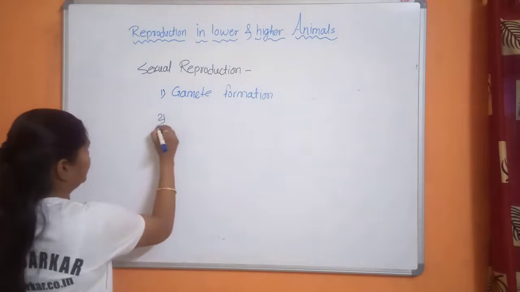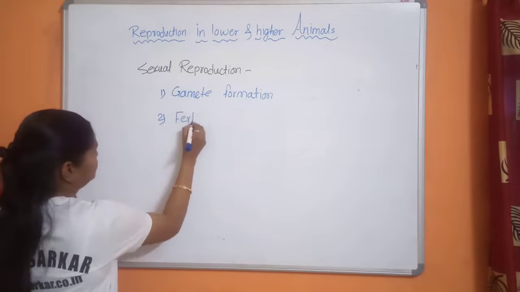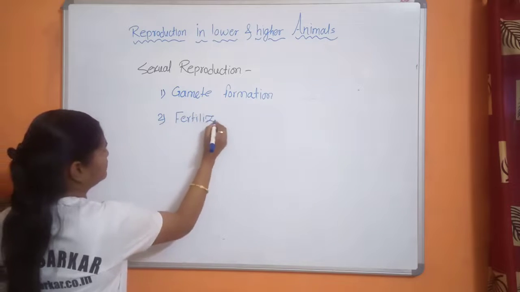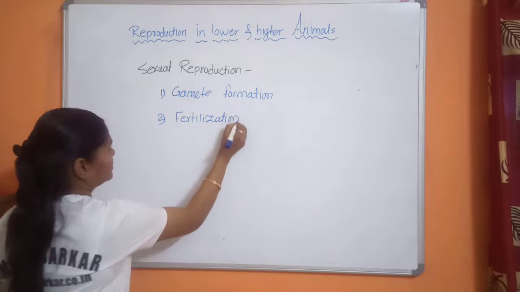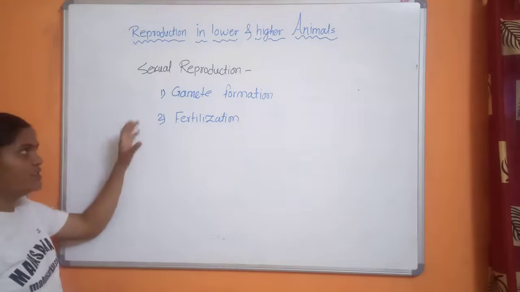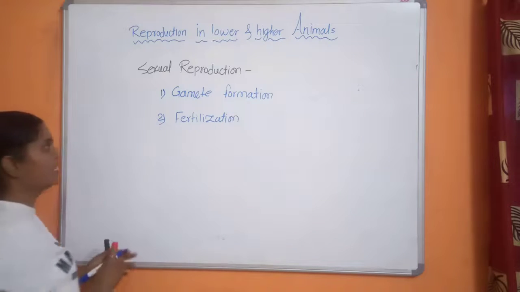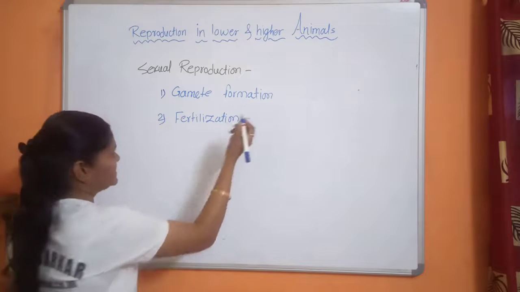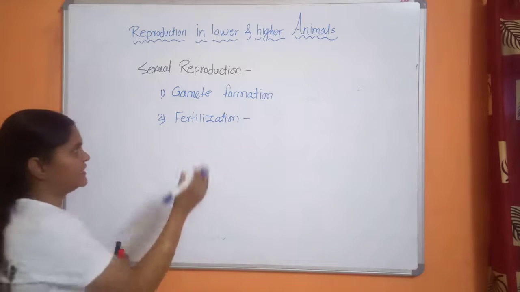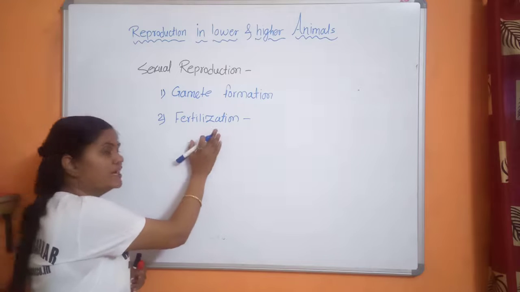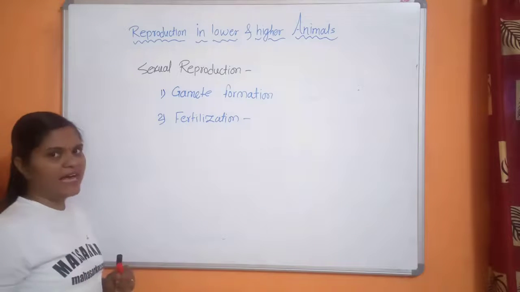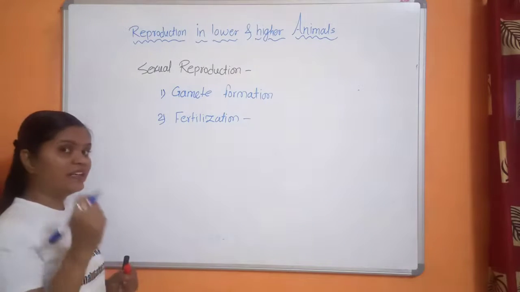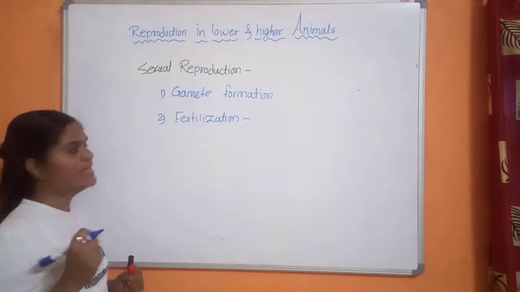Then second is fertilization: the formed gametes fuse. After fertilization, the result is the formation of the first diploid cell, which is called the zygote. Remember that the first diploid cell is called the zygote.